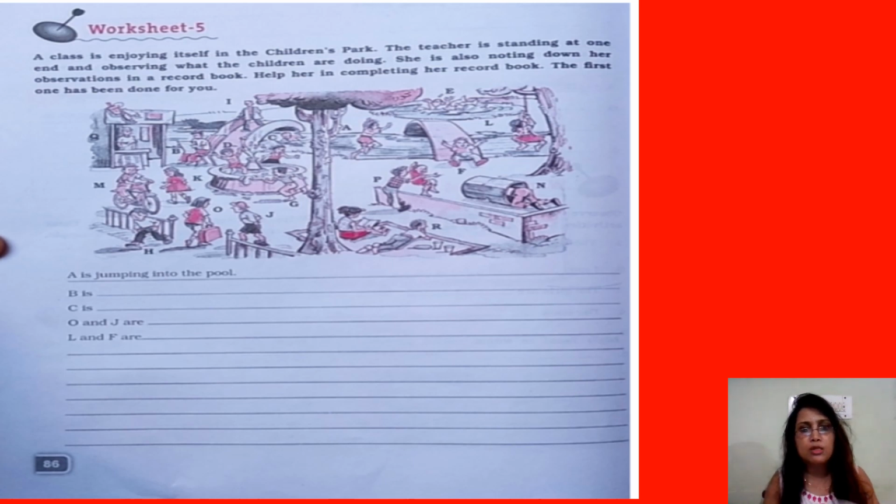The picture is not very clear. You have your book, you find out and see what is there. I am telling you, like B. Where is B? B is reading the newspaper. If I were in the class, you would have told me, "C is here, C is there." You people would have helped me. But nobody is there to help me right now. Never mind, this is an easy one.